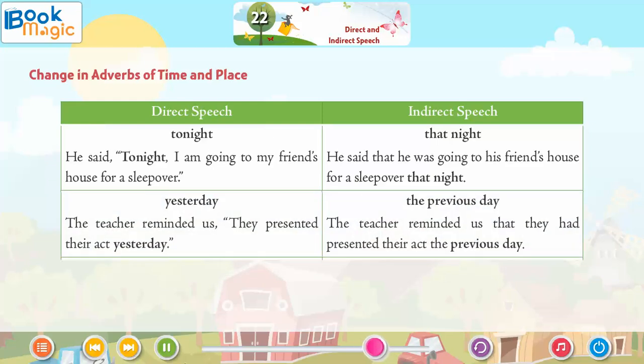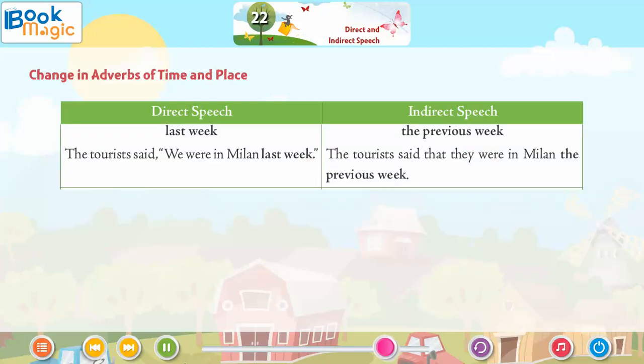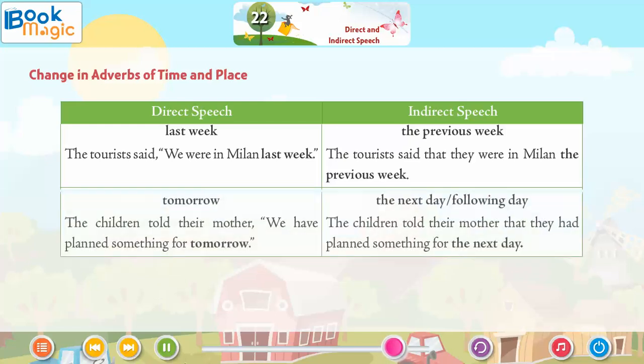Yesterday. The teacher reminded us, "They presented their act yesterday." The previous day. The teacher reminded us that they had presented their act the previous day. Last week. The tourists said, "We were in Milan last week." The previous week. The tourists said that they were in Milan the previous week.